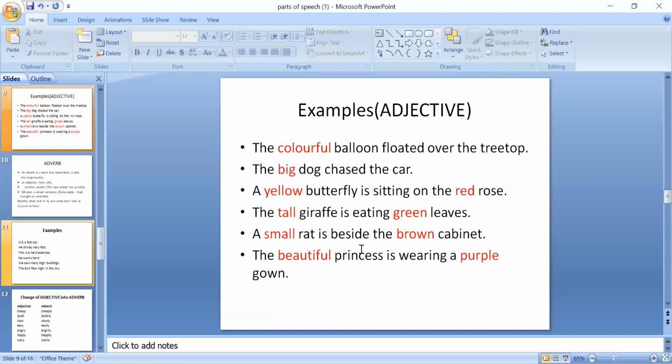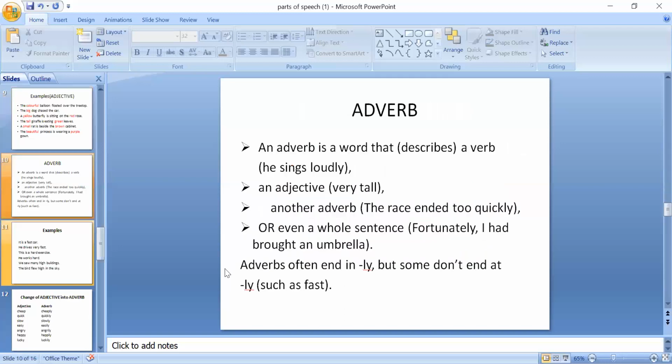I'm going to tell you one more example. If I say the beautiful girl, then girl will be noun and beautiful or pretty. Pretty will be adjective because pretty is telling us about girl. Clear? So adjective is a describing word. It describes a noun. Clear? So you can see that all the words which are in red, these are adjectives.